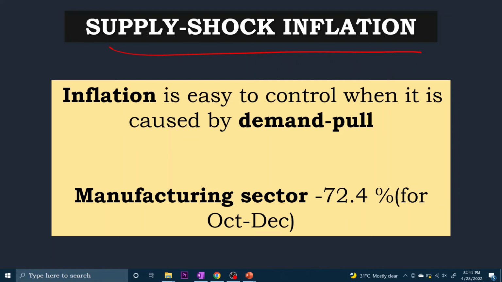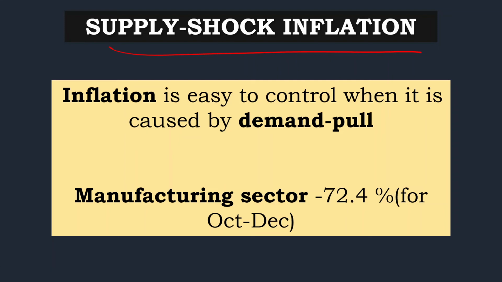In that case, it is called supply shock inflation. So how do we control supply shock inflation? It is almost impossible. You cannot suddenly increase the production. So supply shock inflation is a much bigger threat when compared to demand pull inflation.